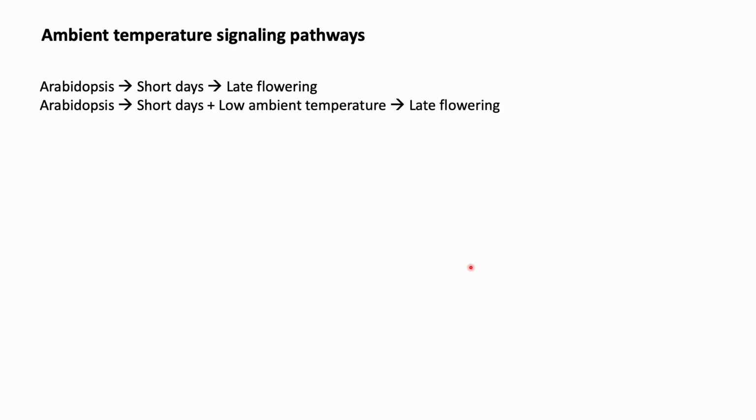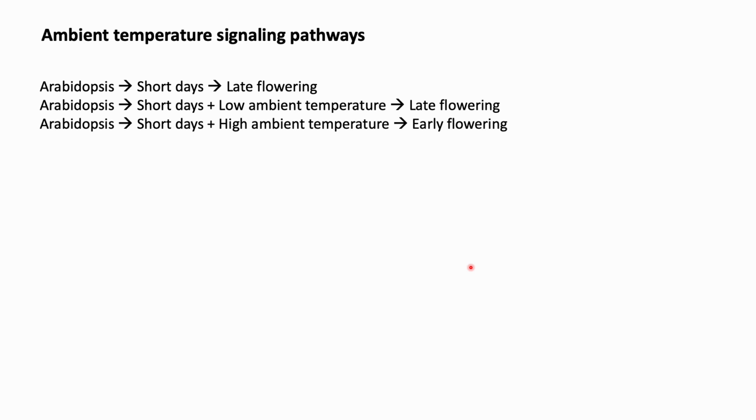Further, in contrast to vernalization mechanisms, smaller changes in ambient temperature also regulate the timing of floral transition. The ambient temperature pathway mainly acts at moderate temperatures between 16 degrees Celsius and 27 degrees Celsius to regulate flowering. Arabidopsis shows late flowering when grown under short days and lower ambient temperature, and early flowering when grown at higher ambient temperature. Hence, late flowering in short days can be overcome by growth at higher temperatures.